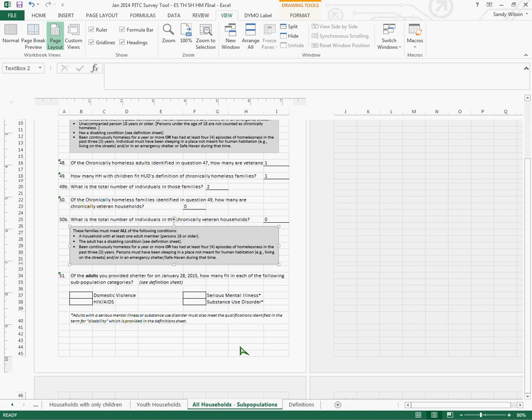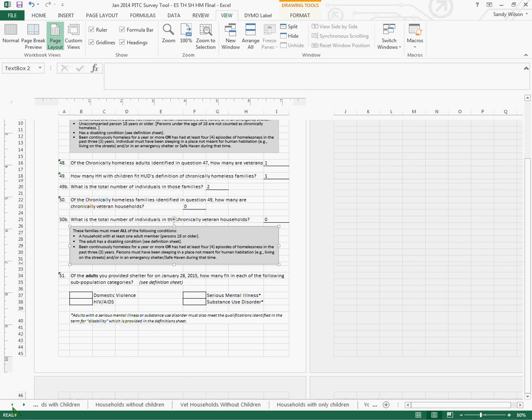The last question on our subpopulation category again refers to only the adults that you provided shelter to for January 28, 2015. So that's all adults in all 3 household types. We want to know, of the total adults, how many would fit into each of these categories.